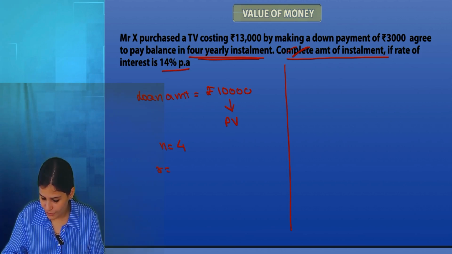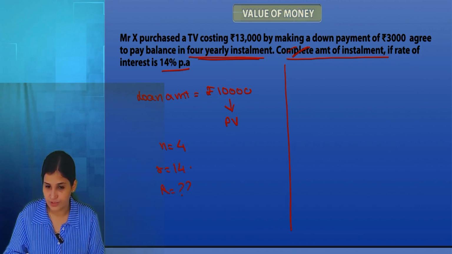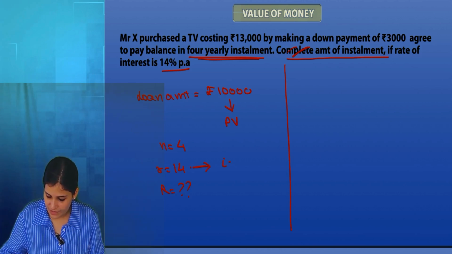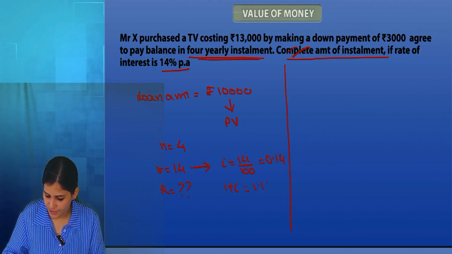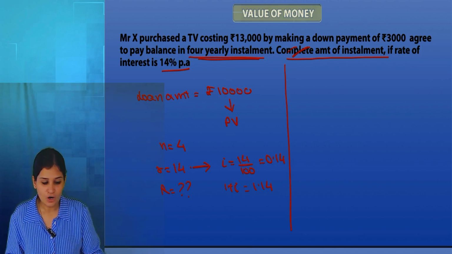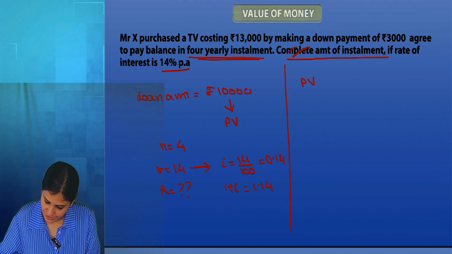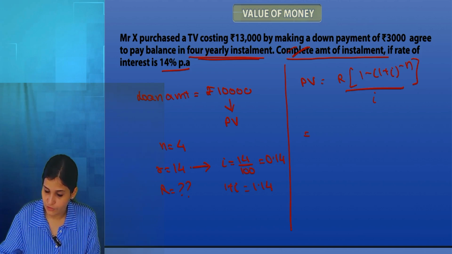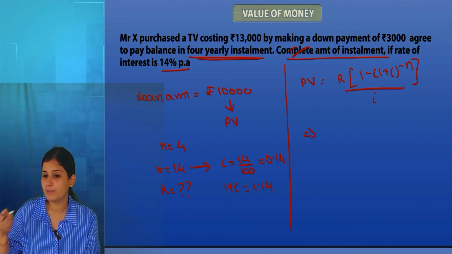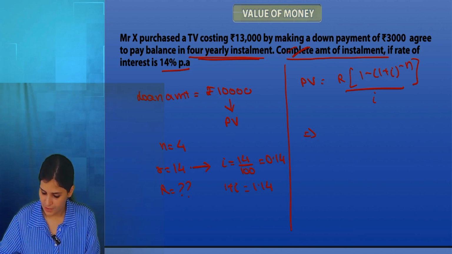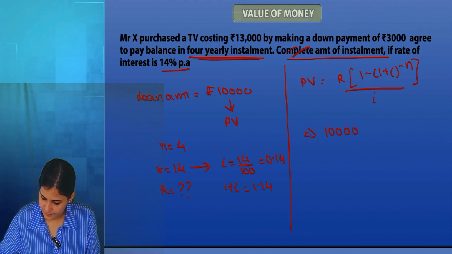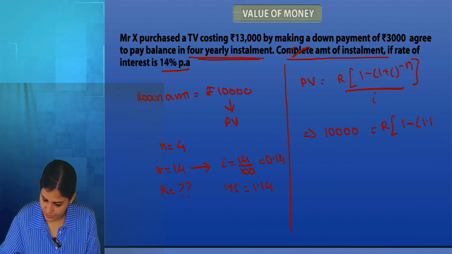So R is 14%. We want to find out the annuity. I will be 14 by 100, that is 0.14. 1 plus I will be 1.14. If nothing is mentioned, this will be an ordinary annuity. So present value equals R times 1 minus 1 plus I to the power minus n, divided by I. I'm writing the formula again and again so that every time you see it you will be able to memorize it. Make it a habit in the initial time. Present value is 10,000, equals R times 1 minus 1.14 to the power minus 4, divided by 0.14.